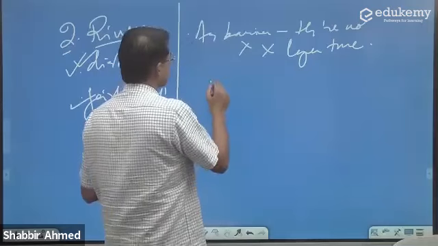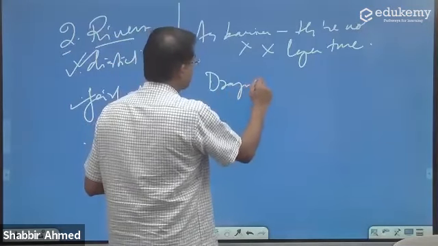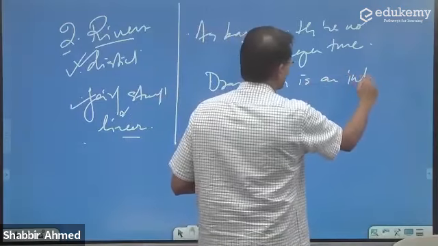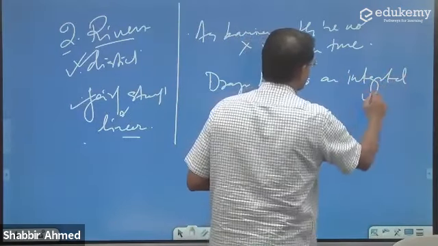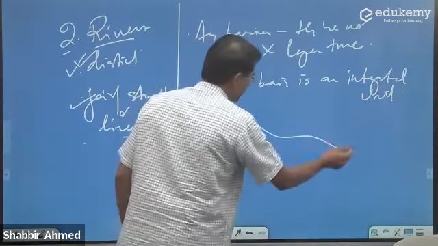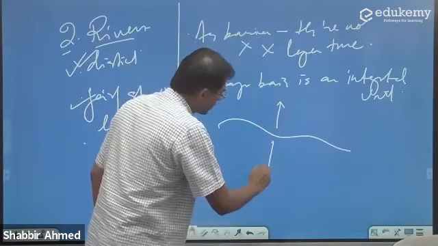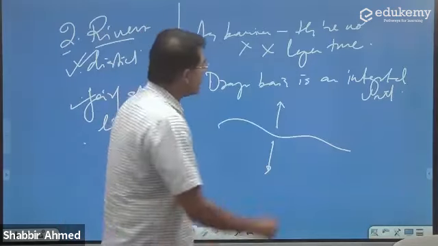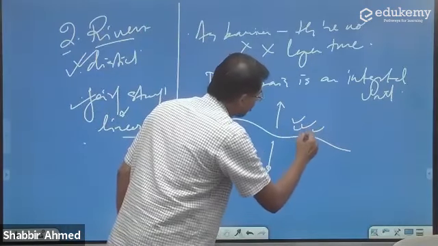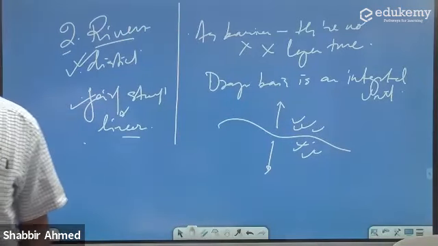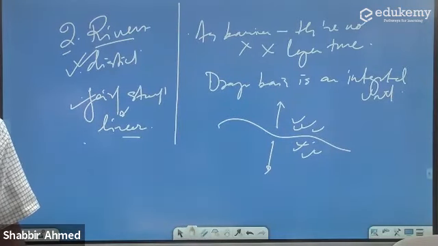In fact, the drainage basin is an integrated unit. If a river is running here, more than the river separating this area from this area, actually we have integration of this with this. You all agree? Rivers are not barriers. Rivers are actually integrating units.